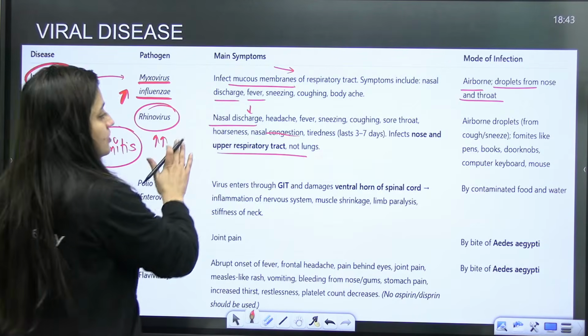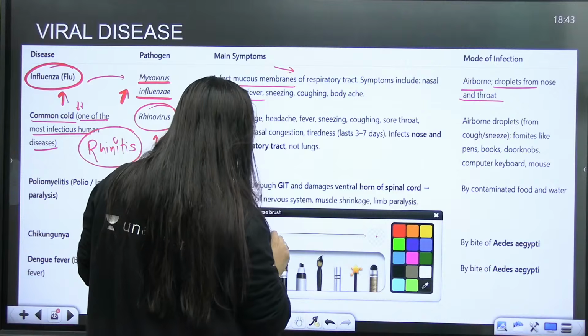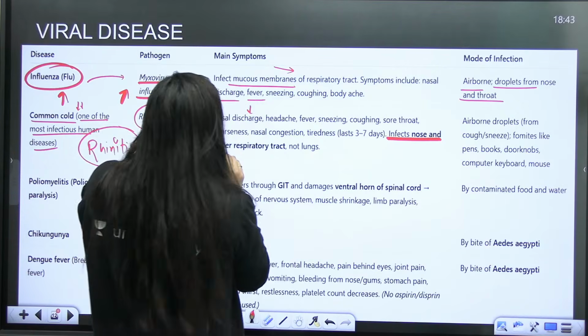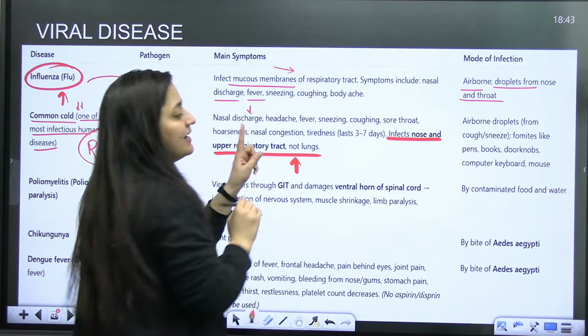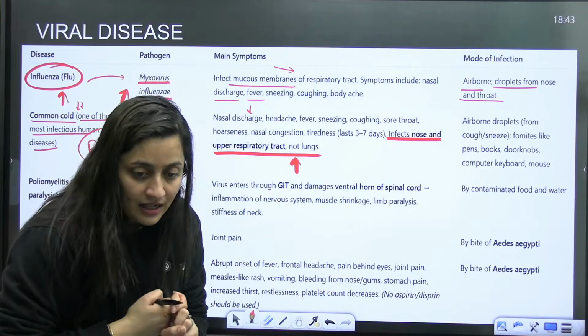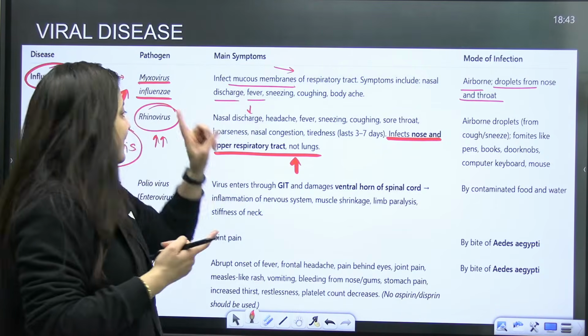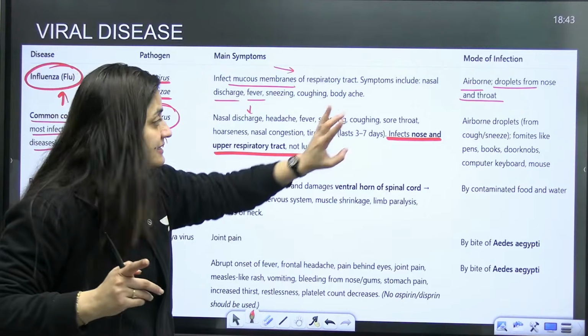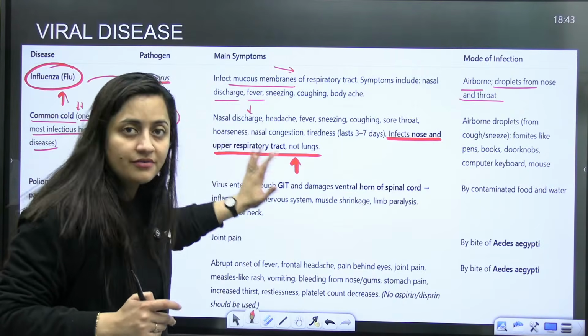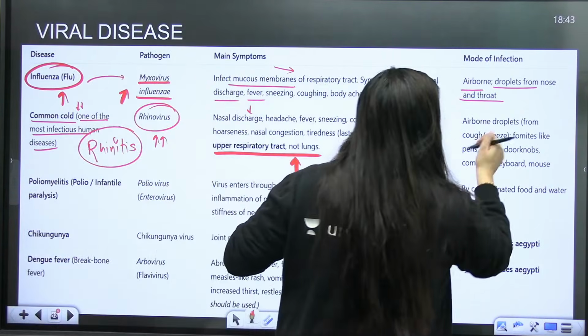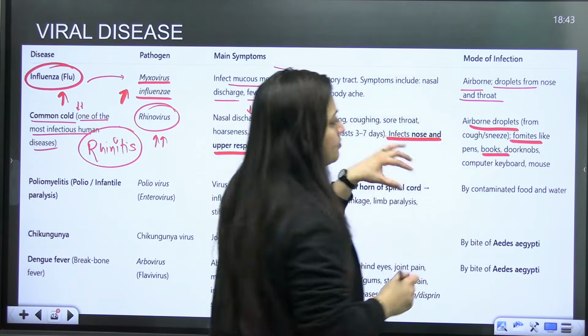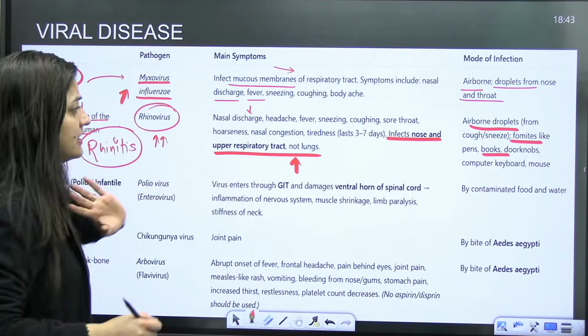So mainly here, the nose and the upper respiratory tract, this is something that we have to underline. The nose and the upper respiratory tract are affected, but not the lungs. So in rhinitis, lungs are not affected. It is just the nose and the upper respiratory tract. That's it. So again, airborne droplets and fomites like pens, books, doorknobs can spread it.